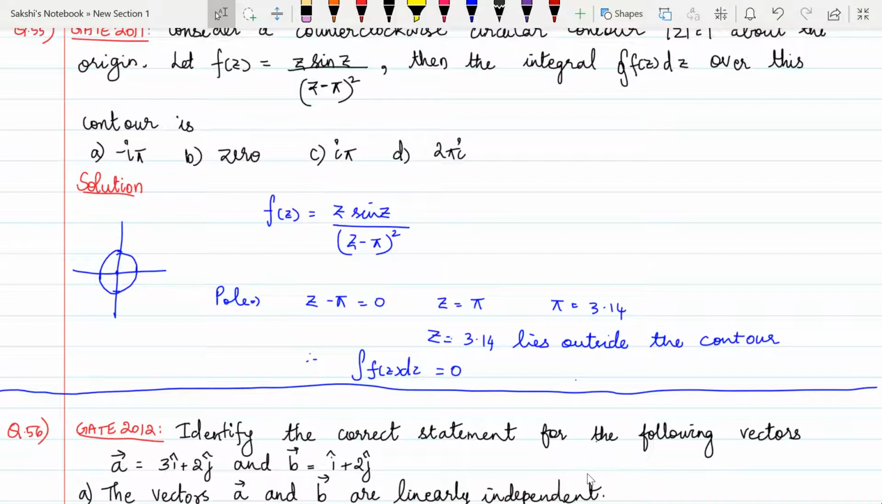So first thing, we have to just draw this contour, the unit circle, right? And then the function is given over here. So next we have to find the pole. So (z minus pi) the whole square.